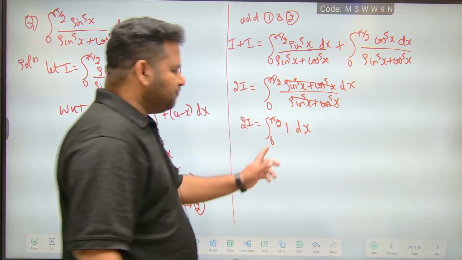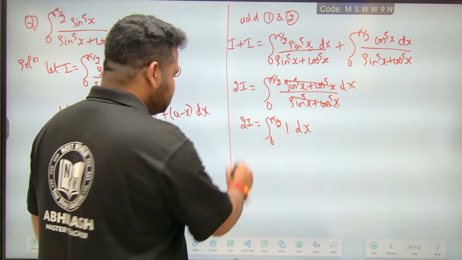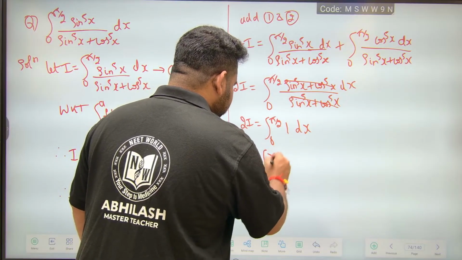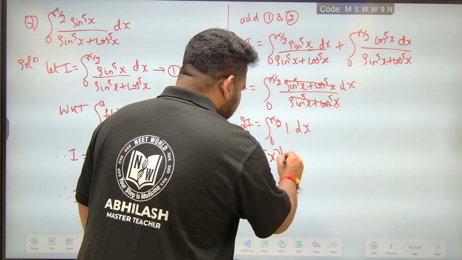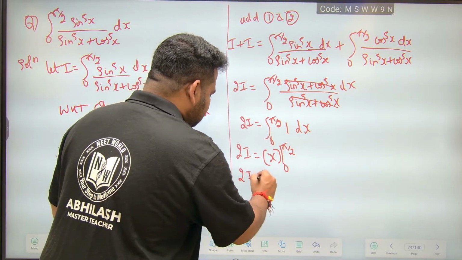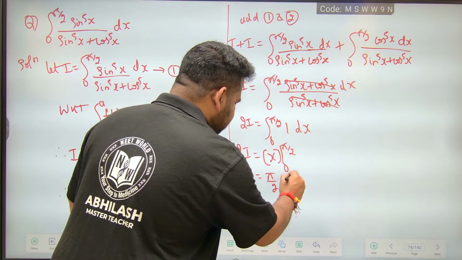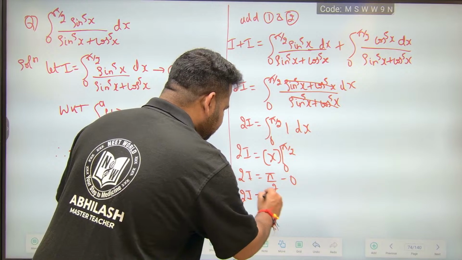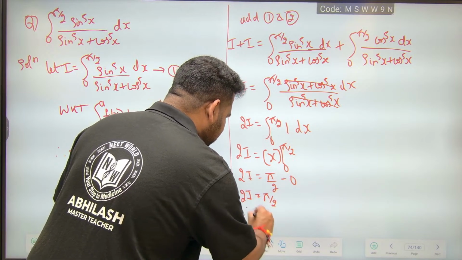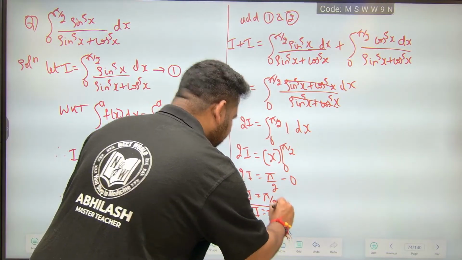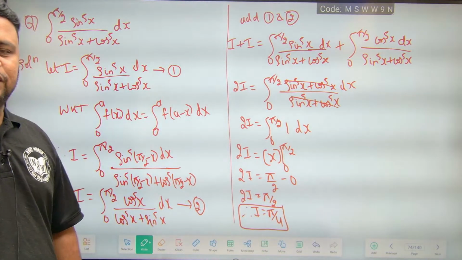Integral of 1 dx is nothing but x, friends. So 2 times I is equal to x within the limits 0 to pi by 2. Now I can write 2 times I is equal to pi by 2 minus 0. So 2 times I is equal to pi by 2. Therefore I is equal to pi by 4.